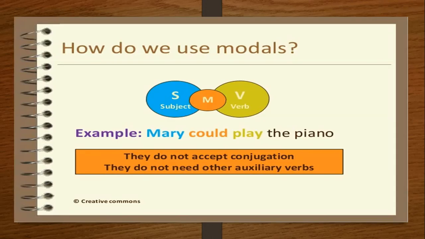So as you can see over here, how do we use modals? The basic structure will be subject plus modal plus verb. You can see the example. Mary is the subject. Could is the modal form of the verb. Play is your main verb that is used with this modal form, the B1 form of the verb. The piano is your object. So they do not accept conjugation, that is the other forms of a regular verb. They do not need other auxiliary verbs also.